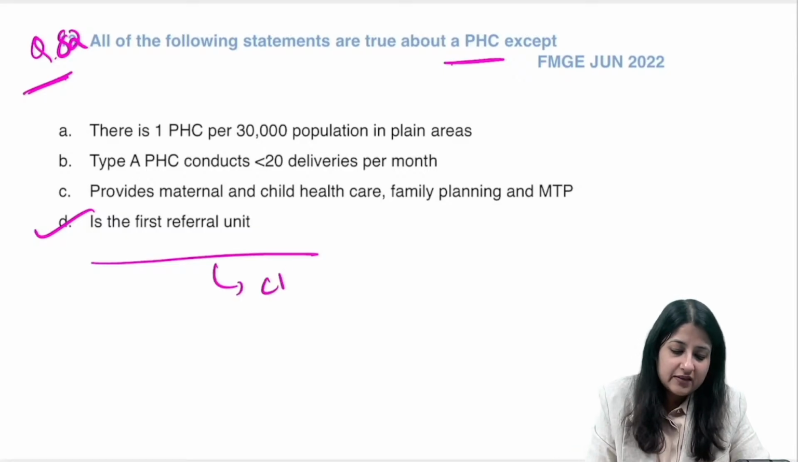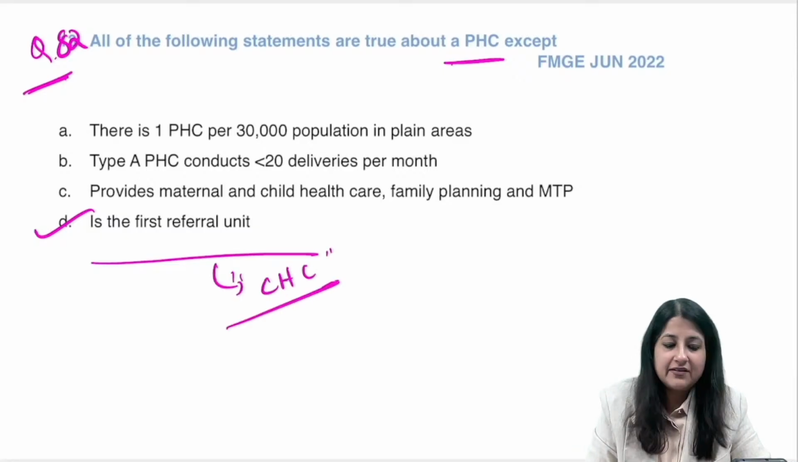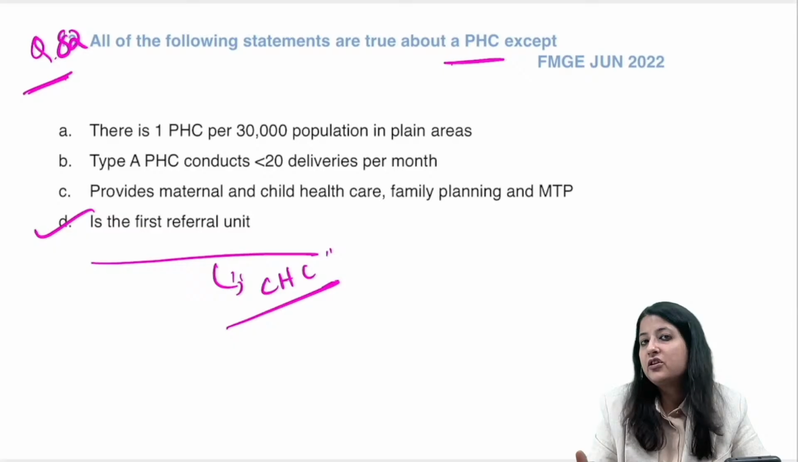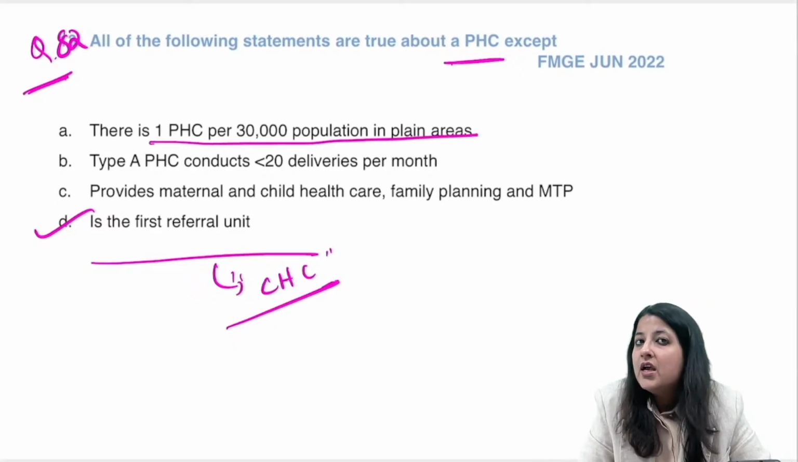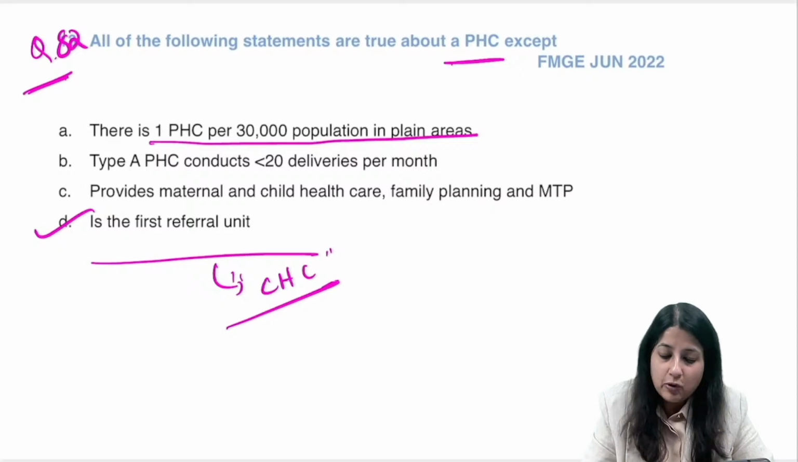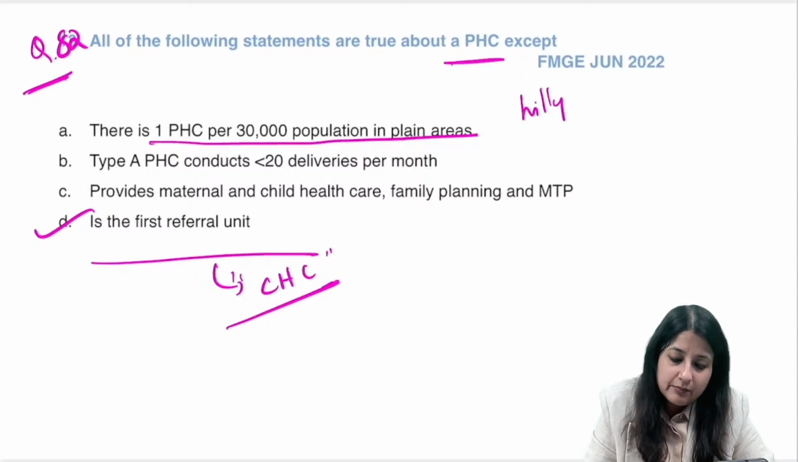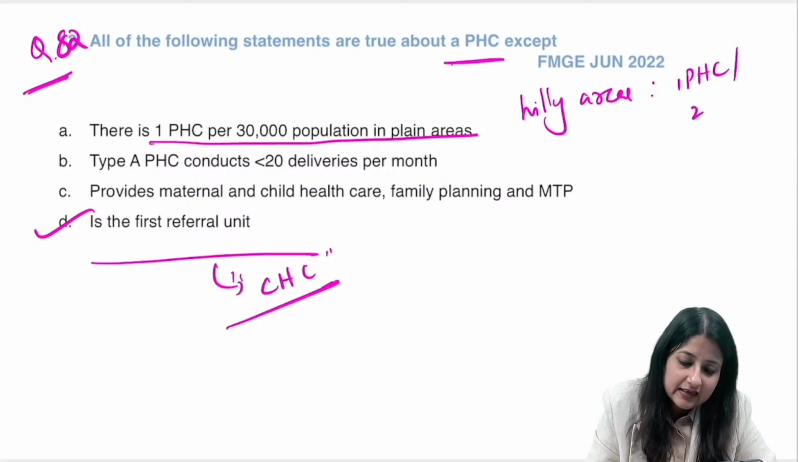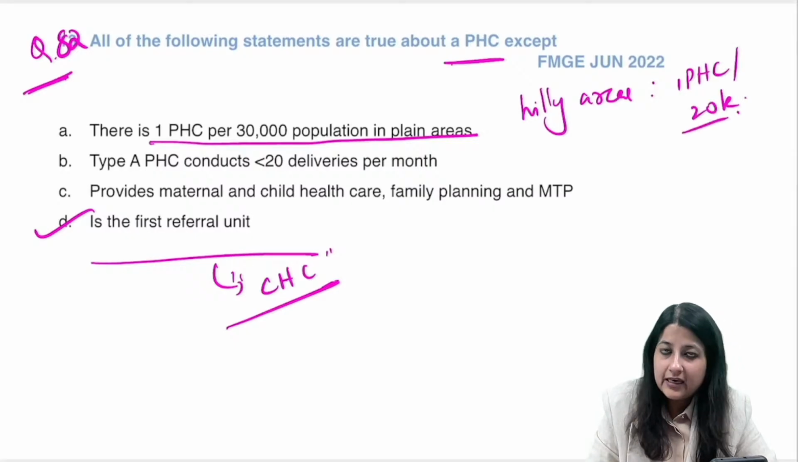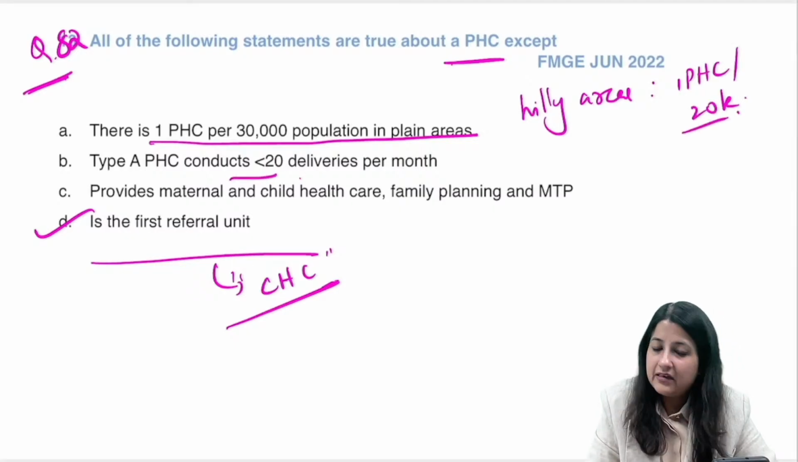So what is the first referral unit? Community health centers. Okay, that is the first referral unit, community health centers. Now this we had discussed yesterday also. One PHC per 30,000 population in plain areas. What about hilly areas guys? One PHC per 20K population, we discussed this yesterday also. Okay. Type A, less than 20 deliveries per month.